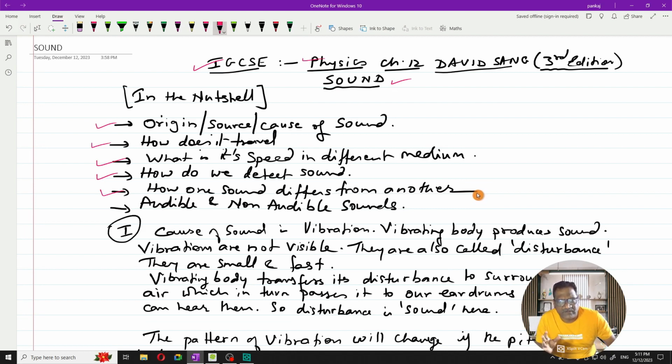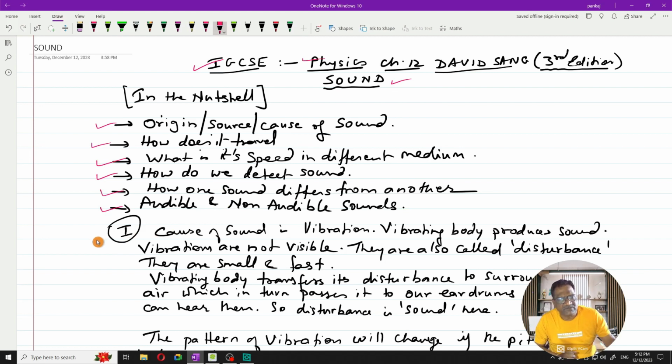Basically, if you want to categorize sound, it can be classified broadly into pleasant sound, or music, and second, noise, which is not desirable. Noise and music are the two extreme types of sound. And last but not the least, we are going to study what are audible and non-audible sounds. That's all we are going to study in this chapter, for the time being.